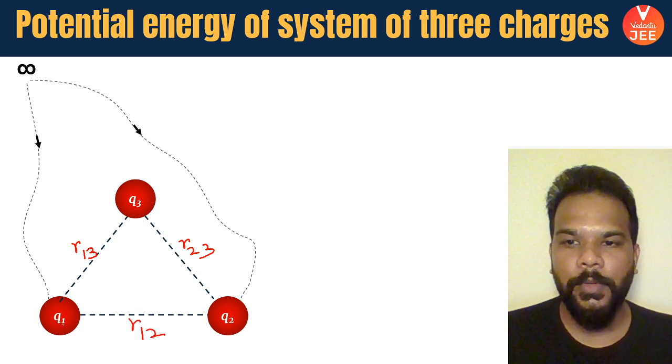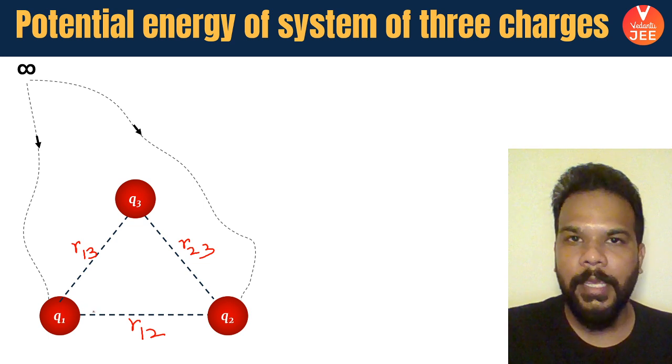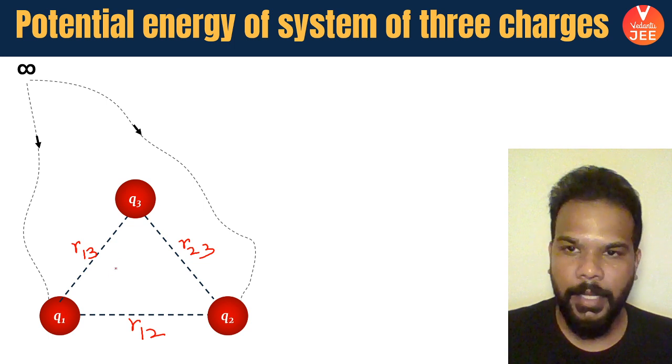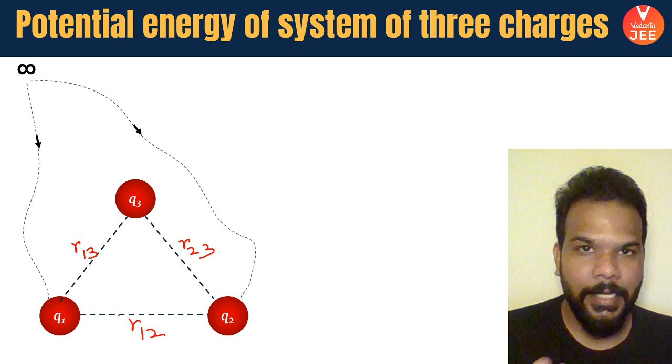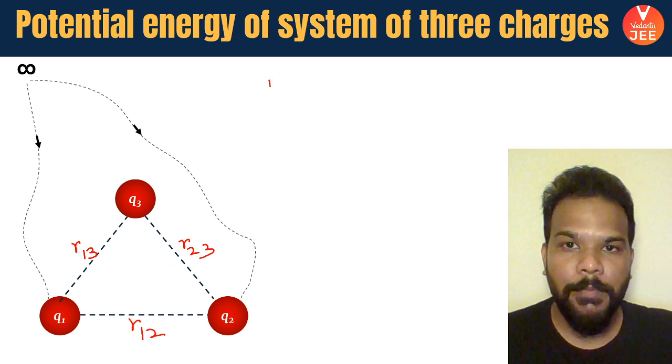When only charge Q1 came, there was no other charge, so no work was required. But when charge Q2 came, Q1 was there to create the electric field, so some work was done. So they stored some potential energy.